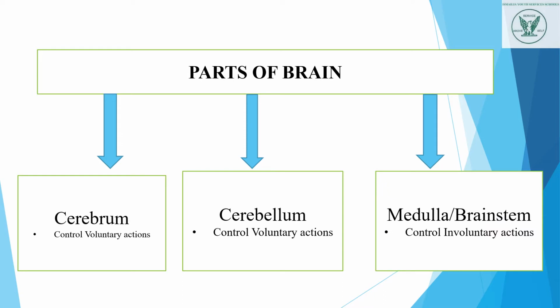The third part of the brain, medulla. It is also called the brain stem. It controls involuntary actions. Involuntary actions means they do their work automatically. We can't control them. हम इसको control नहीं कर सकते. ये automatically action करते हैं. Just like heart beating, respiration, blinking of eyes.